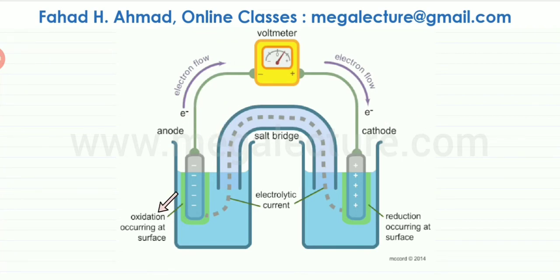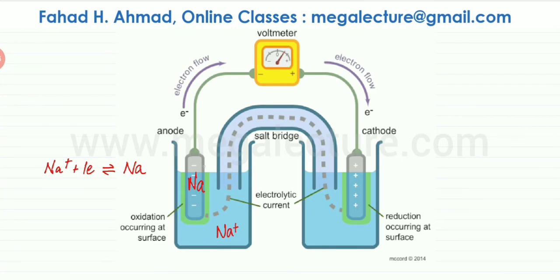Anode is the place where oxidation is occurring, and cathode is the place where reduction happens. So electrons are being lost at one end, that's the anode side. Those electrons move through the external circuit, and those electrons go to the other side where reduction is happening, where electrons are being gained. Now, let's for a second focus on the anode side.